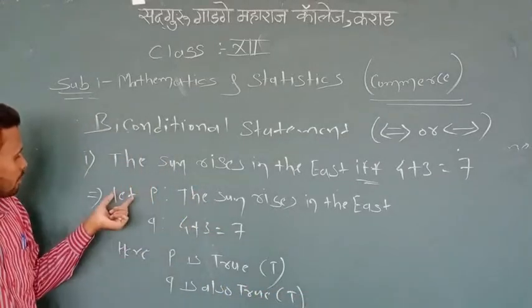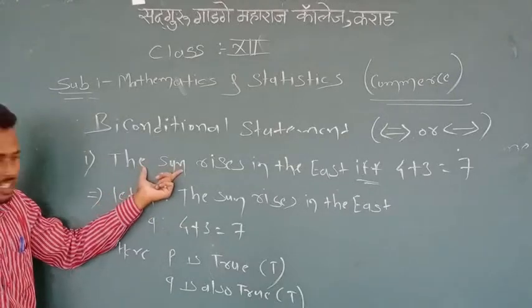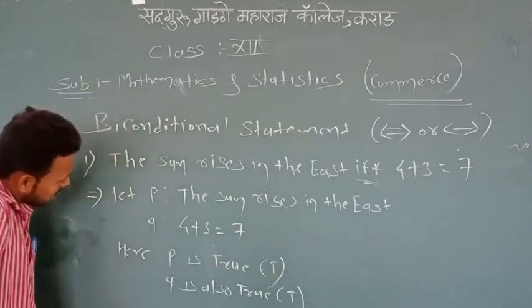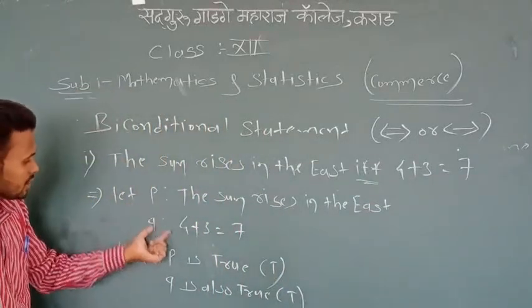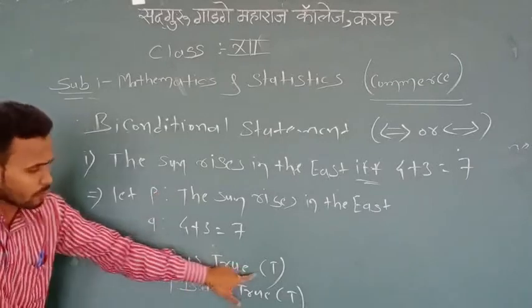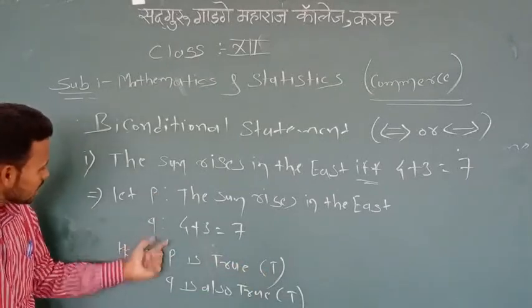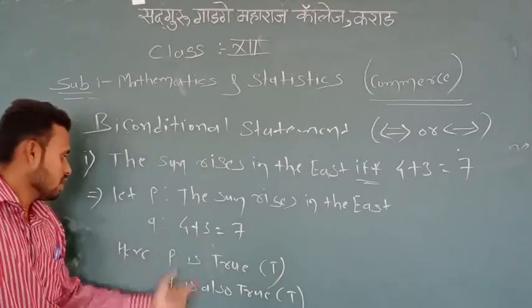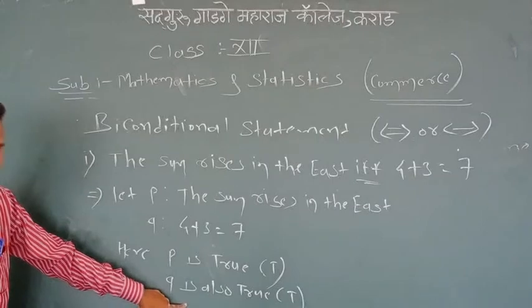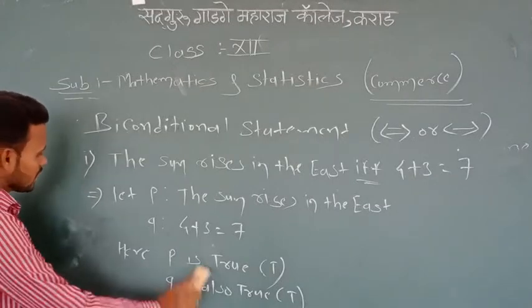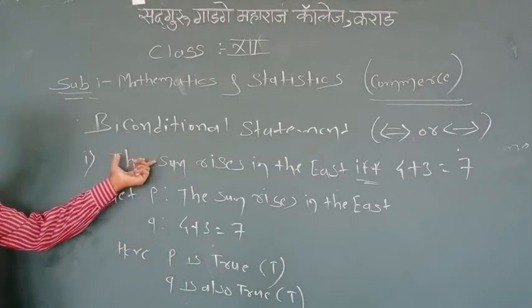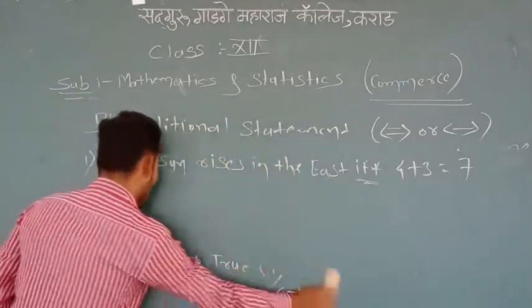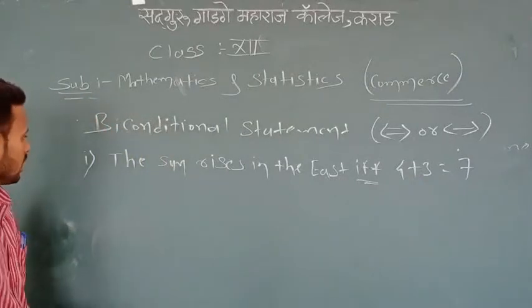First, what did we do? Let P equal the first statement, then next the second statement Q, 4 + 3 = 7. After that we observe that statement P is obviously true, therefore its truth value is T. Then the second statement, 4 + 3 = 7, is also obviously true. Therefore we say that the truth value of the given compound statement is true. Why true? We will write.